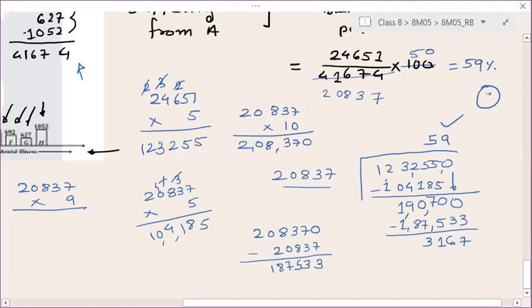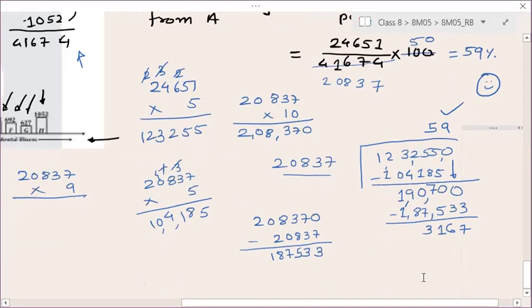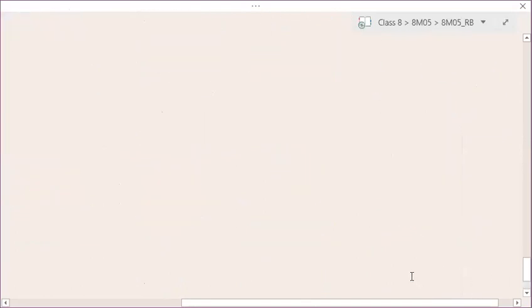Is it clear? Definitely it requires more calculation. Right. So don't be scared on seeing the calculation, just keep doing it. Okay, step by step you should be more focused.